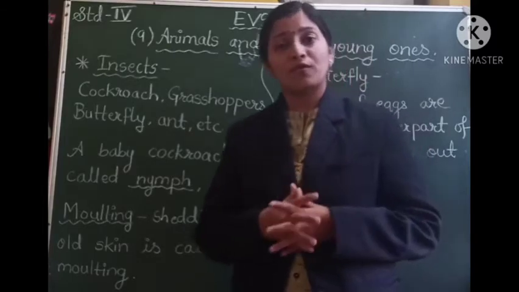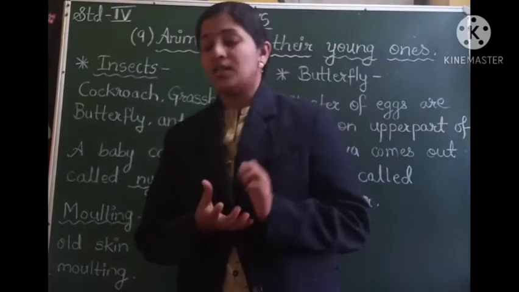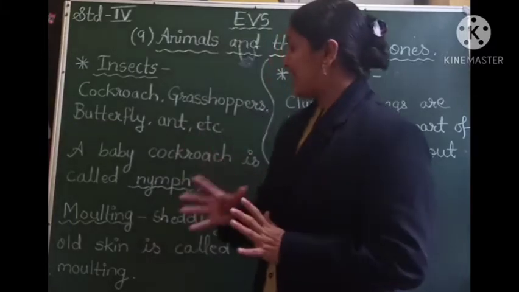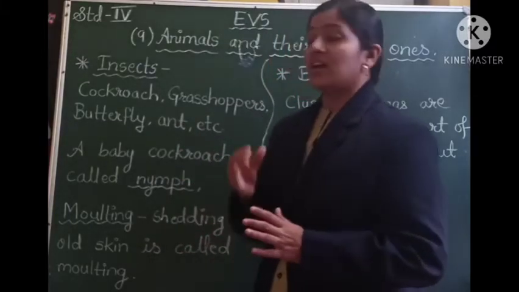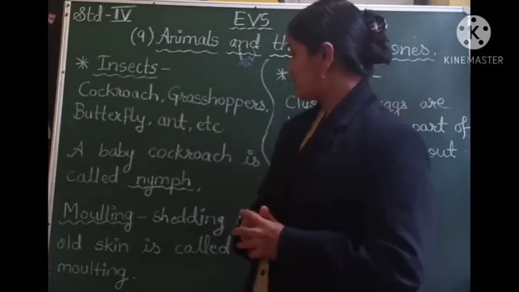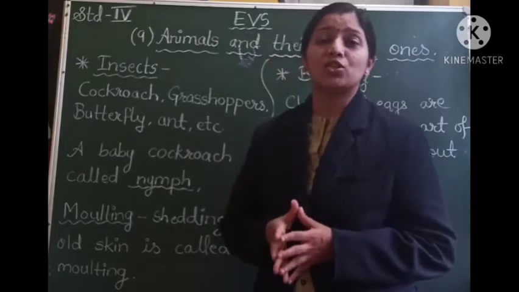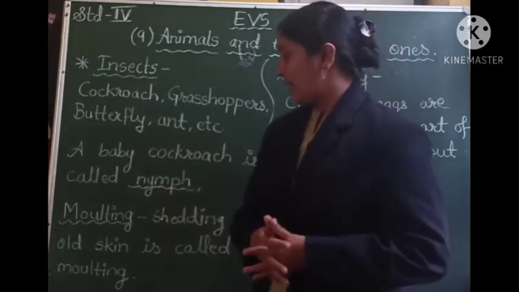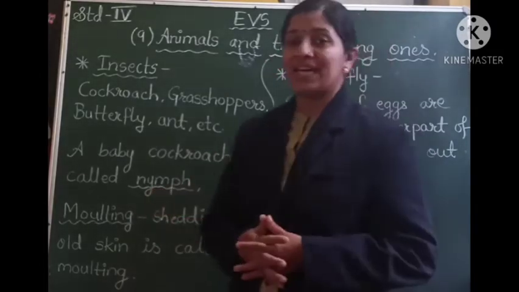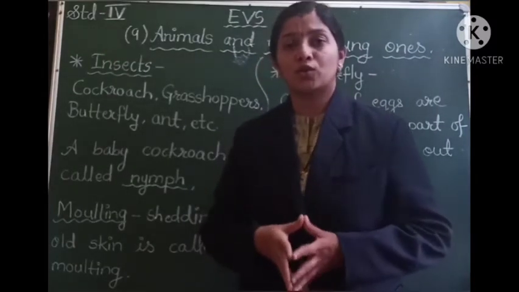Cluster, a group of eggs is given by the cockroaches, and after the young ones come out of these eggs, the baby cockroach is called a nymph. N-Y-M-P-H, nymph.